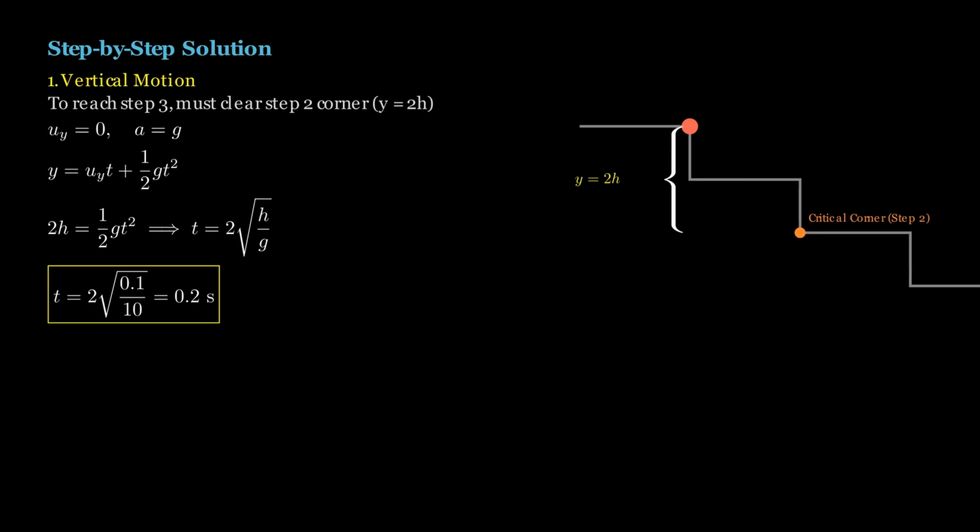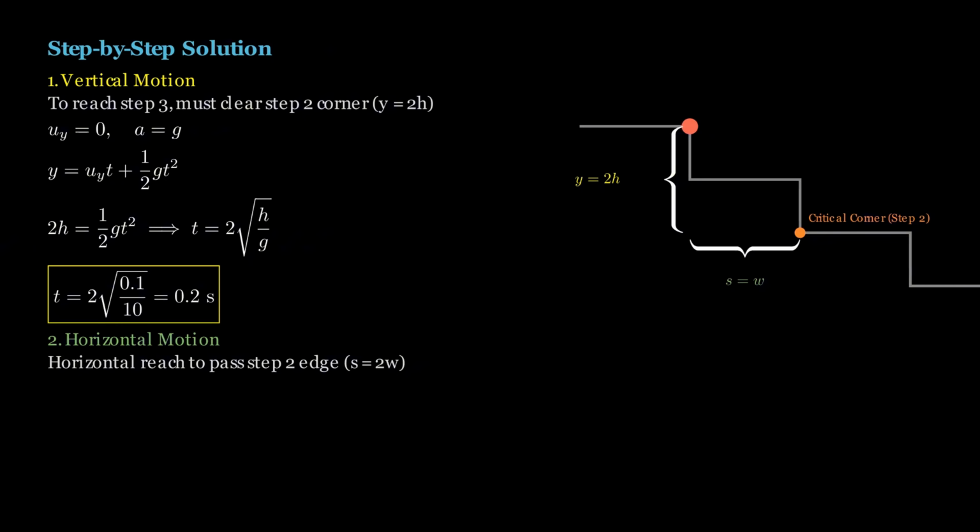To reach the lowest plane, the ball should clear step 2 horizontally as well. Therefore, the displacement along the horizontal direction, which is 2w, has to be completed. The ball was initially moving along the horizontal direction with the velocity u. Acceleration in the horizontal direction will be 0, and by using the second equation of motion, we are left with s equals ut since a equals 0. On substituting the values, we have 2w equals u into t.